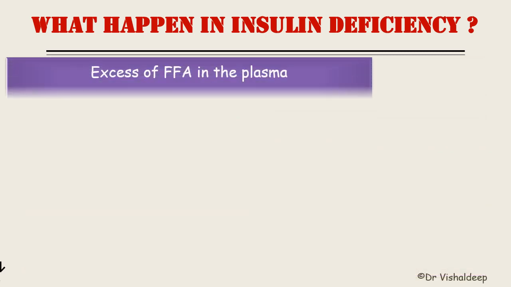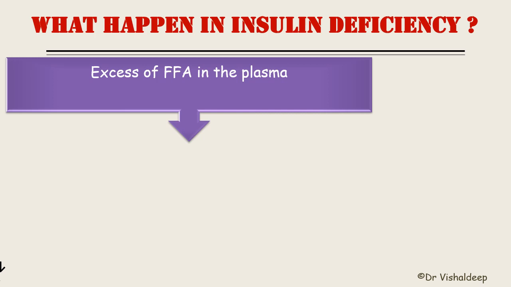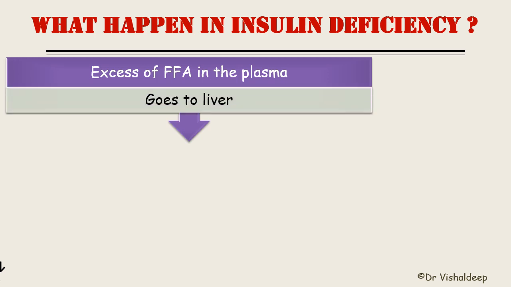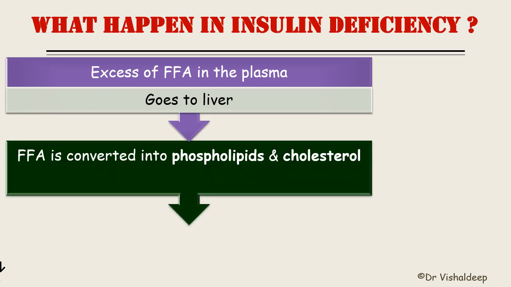Once the free fatty acid is in excess in the plasma, it will go to the liver. Inside the liver, this free fatty acid is converted into two substances: one is phospholipid, and the other is cholesterol.